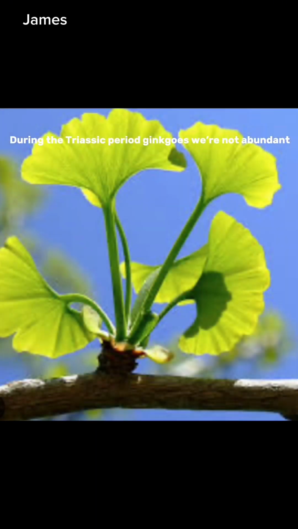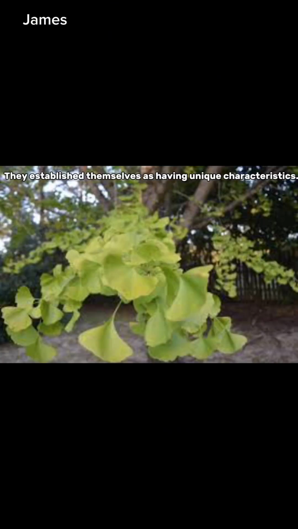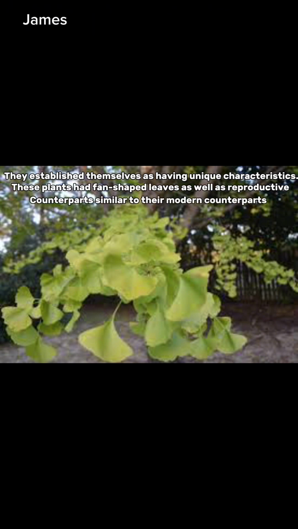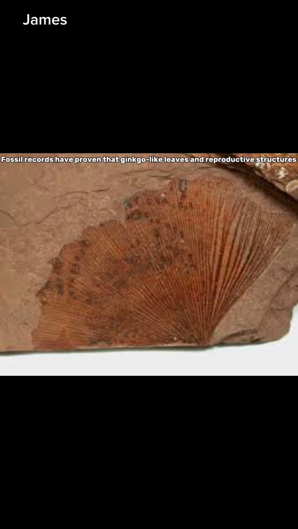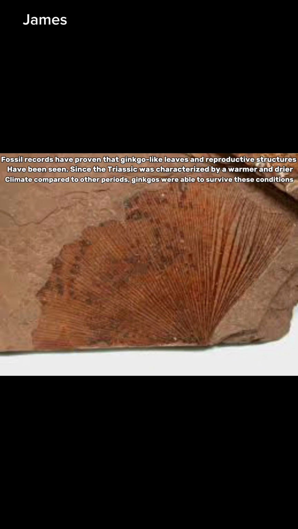During the Triassic period, ginkgos were not as abundant or diverse as they would become later in the Mesozoic era. They established themselves as having unique characteristics. These plants had fan-shaped leaves as well as reproductive structures similar to their modern counterparts. Ginkgos had a similar growth pattern to modern ginkgo trees. They had fan-shaped leaves and produced seeds and structures that looked like fruits. Even though ginkgos were not very abundant during the Triassic period, fossil records have shown that ginkgo-like leaves and reproductive structures have been seen. Since the Triassic was characterized by a warm and drier climate compared to other periods, ginkgos were able to survive these conditions.